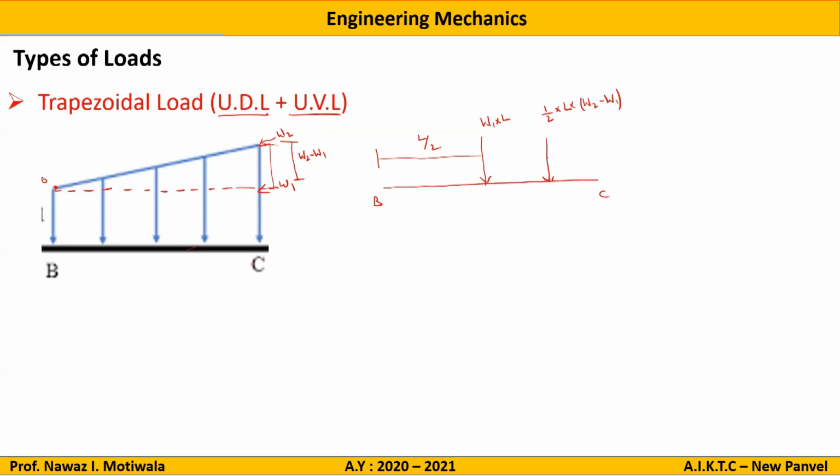And it will be acting 1/3 of the base, so it will be L by 3 from the side making right angle triangle. So from point C it will be at a distance of L by 3. So trapezoidal loading will be converted into 2 point loads. One will be for UDL and one will be for UVL.